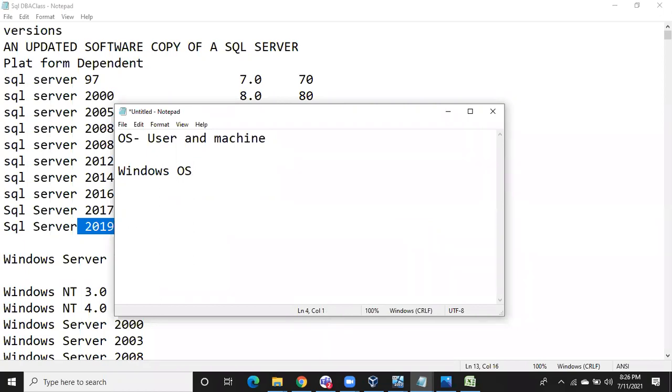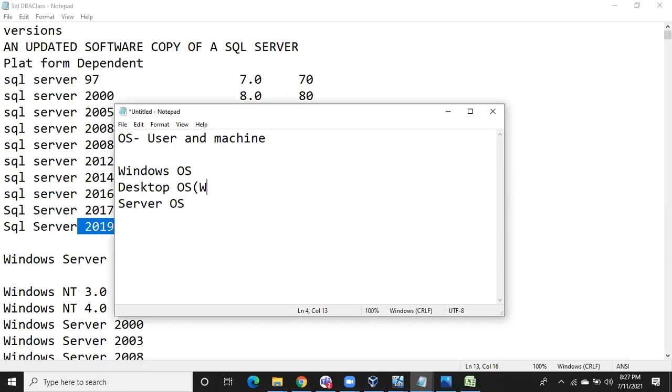Can anyone tell me? Two types of Windows operating system. What are those two types? Desktop operating system, very good, and server operating system. So we have desktop OS and server OS. Desktop operating systems are your Windows 7, Windows XP, Windows Vista, Windows 8, Windows 8.1.